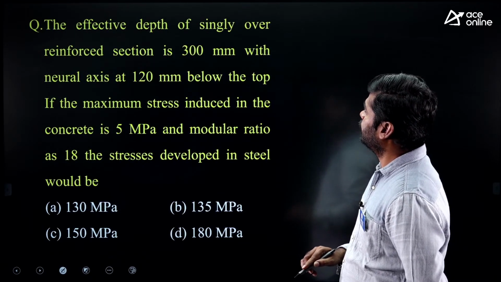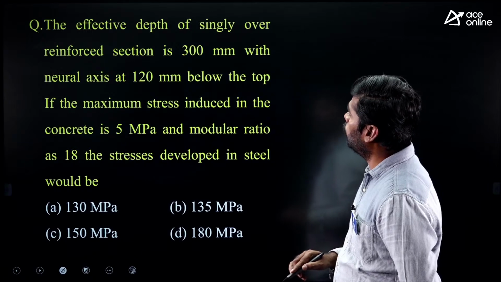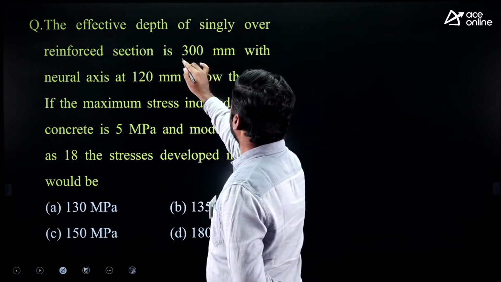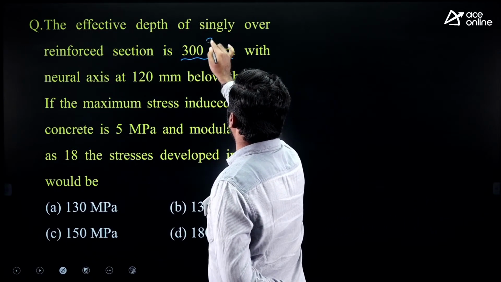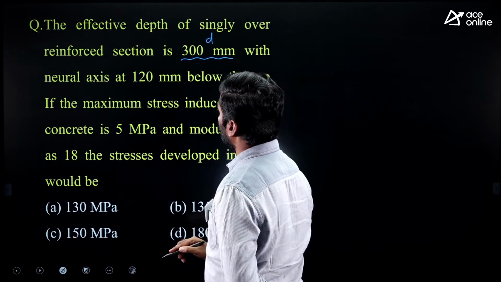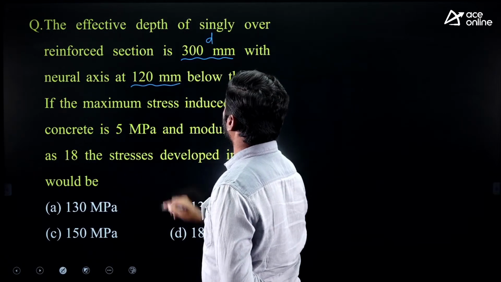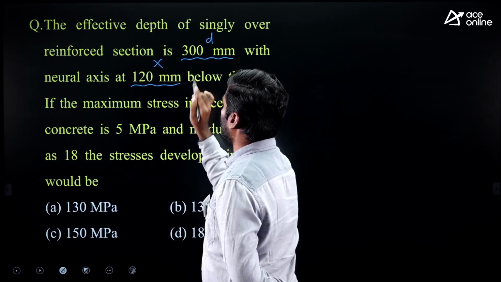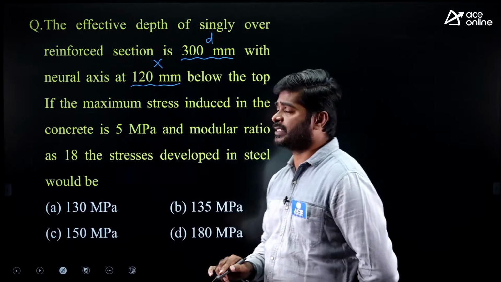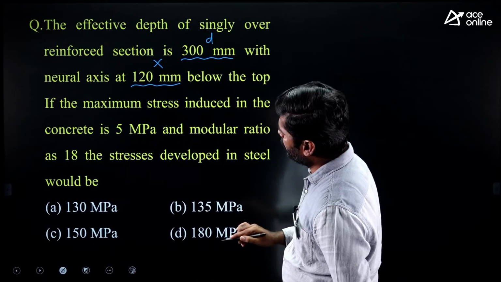The effective depth of a singly over-reinforced section is 300 mm, with the neutral axis at 120 mm. Which neutral axis they have not mentioned, let us consider it is X, below the top.